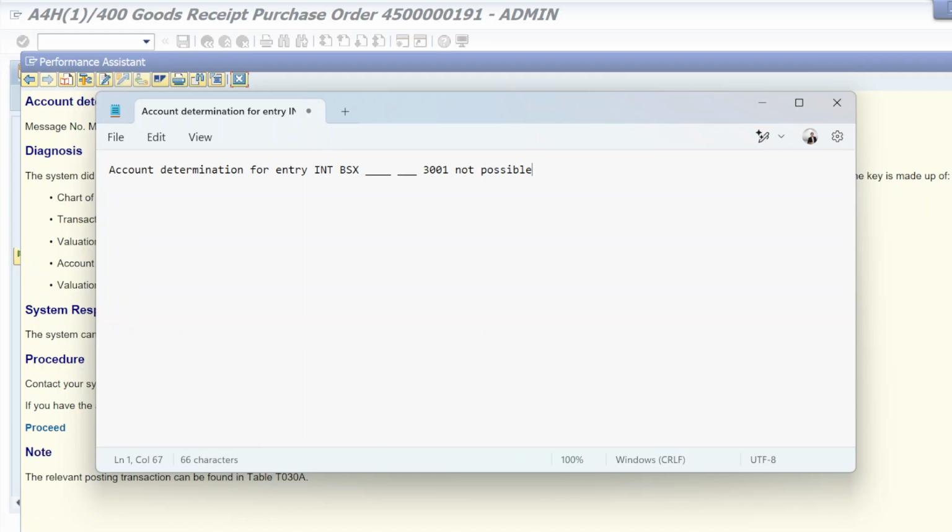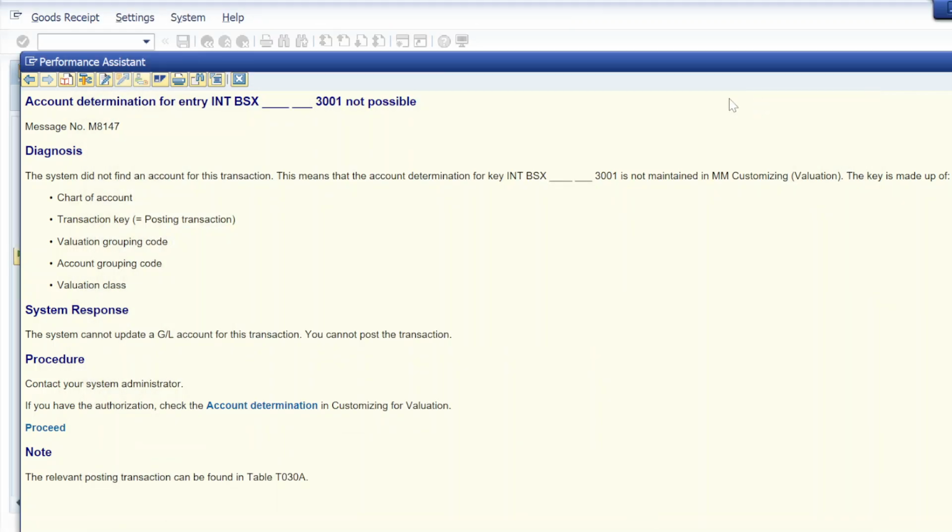So first of all you should know how to read that error. It's an account determination error, and this INT is the chart of accounts. BSX is the key, and 3001 is the valuation class. So I am facing an account determination error for chart of accounts INT, key BSX, and valuation class 3001. So how to resolve that?